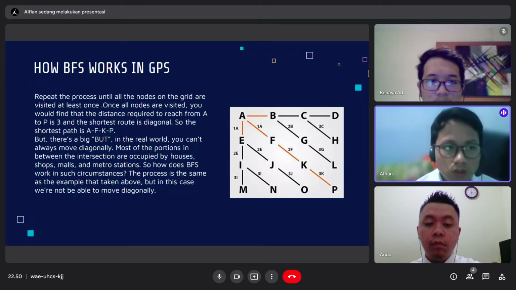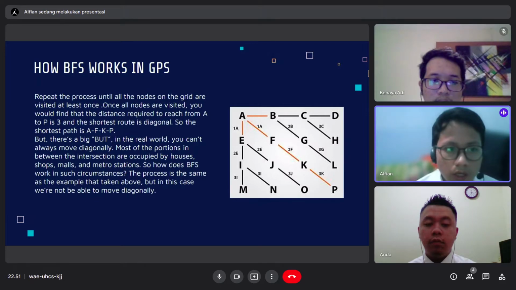When all nodes are visited, you will find that the distance required to reach from A to P is 3 and the shortest route is diagonal. So the shortest path is A, F, K, P.